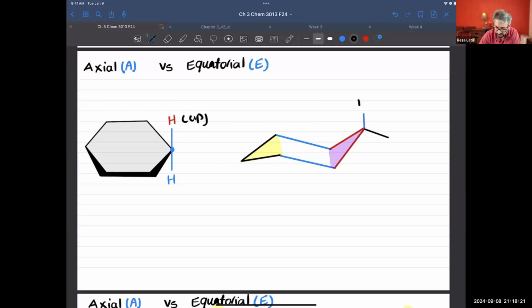The one that is pointing up, let's go with blue, I'm going to call the axial. And the second one that is pointing down, that hydrogen, we're going to call the equatorial. So each carbon has one axial hydrogen atom and one equatorial substituent or hydrogen atom. Always you're going to have one axial and one equatorial. You can't have two axials or two equatorials. Keep this in your mind.